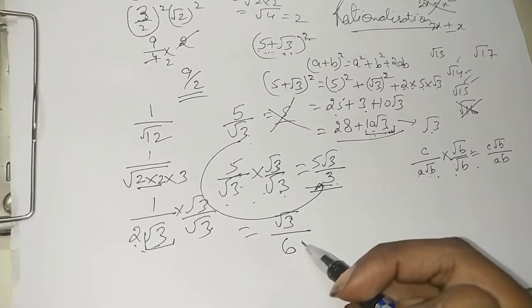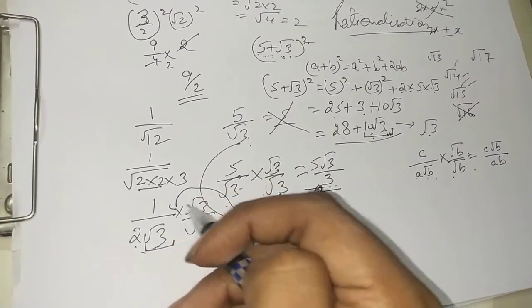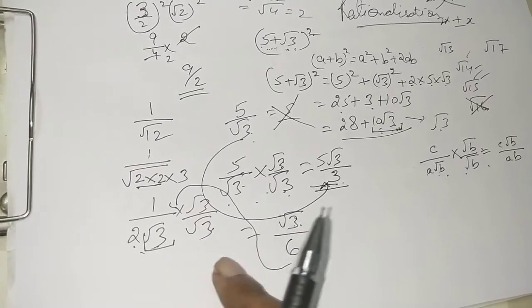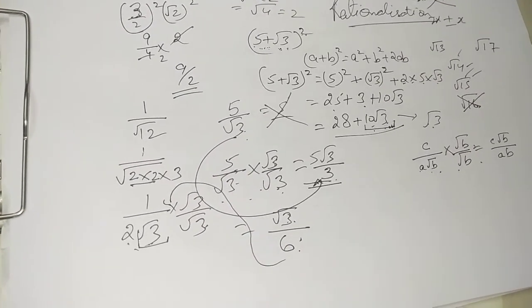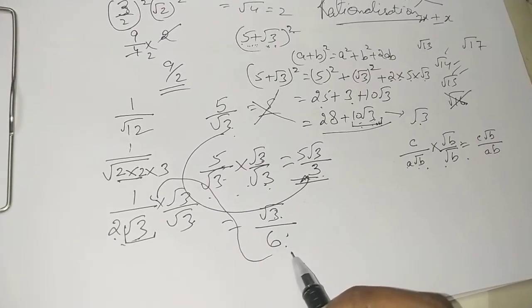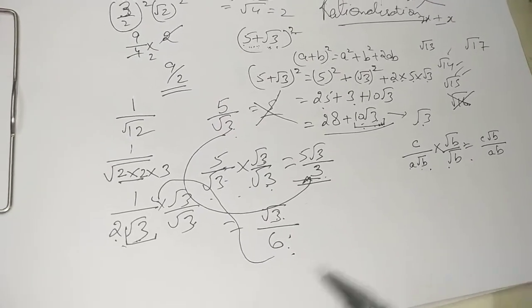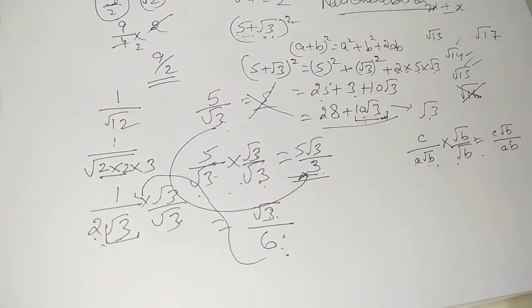Now you will say that, sir, we can simplify. Yes, you can simplify, but again you are going to go back to the question present. We had to get rid of the denominator with the under root, so that is what we have done. So now we are not having any under root in the denominator. Suppose we take some questions in which even after rationalization we are left with the under root, again we will rationalize it. Clear? So we have to get rid of the denominator with the under root part.